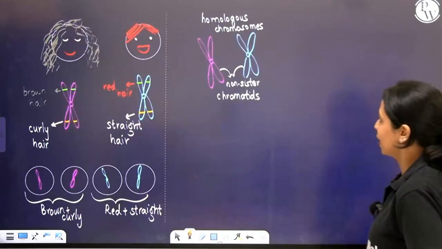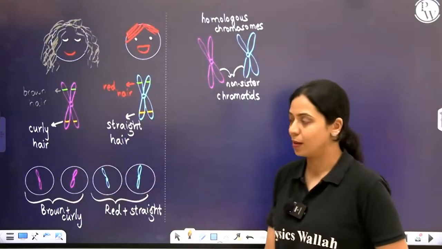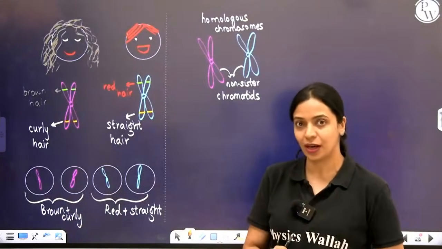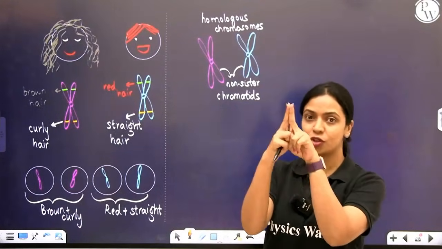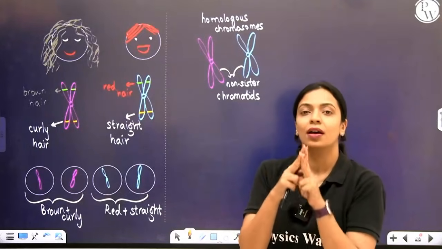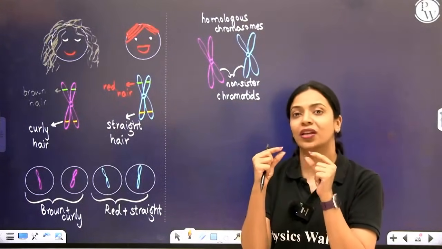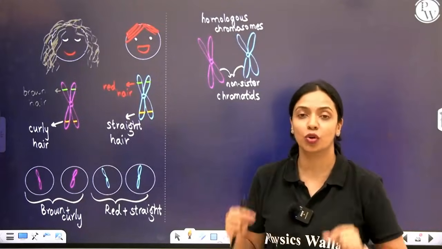Look here. Let's take these two chromosomes for example. These both are homologous chromosomes. In zygotene, what happened? They both had come together. Assume they both are joined to each other like this. At certain locations, exchange of genetic material will happen between these two homologous chromosomes.